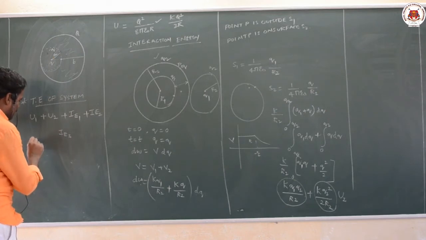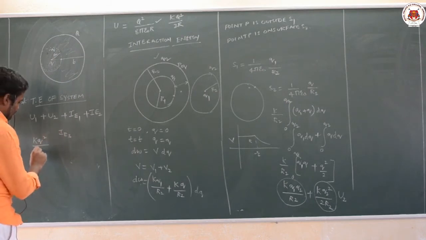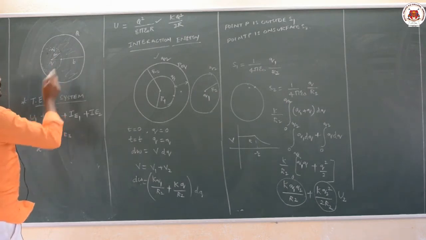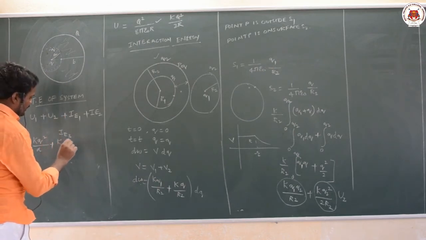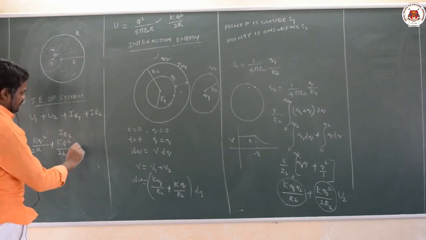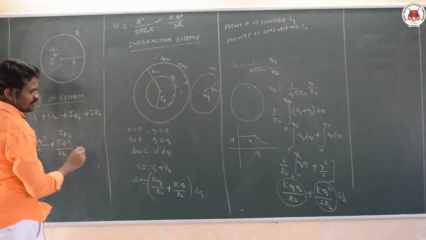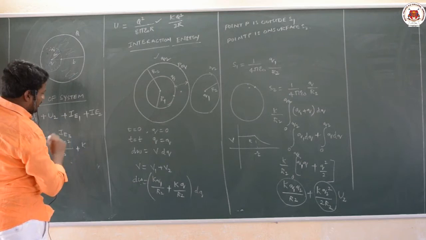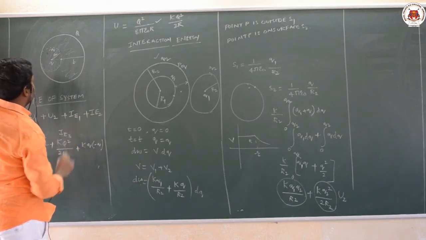Now k minus q whole square by 2a, plus k capital Q square by 2b, this is 2a, this is 2b, because of the self energy formula, plus the interaction energy between these two, for which you apply Coulomb's law only: k q into minus q by a.